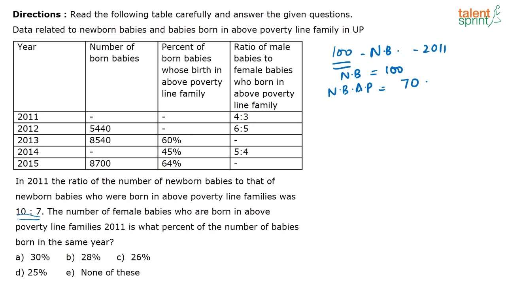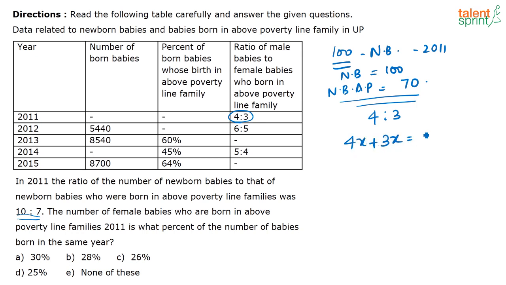So what does that mean? So totally the newborns who are born in the above poverty line is 70. If that is 70, then you can say that the number of male to female in this 70 is in the ratio 4:3. Correct? Or what can I say? I can say 4x plus 3x, that is 7x is equal to 70. Correct? See, 4:3 means you needn't write all this.